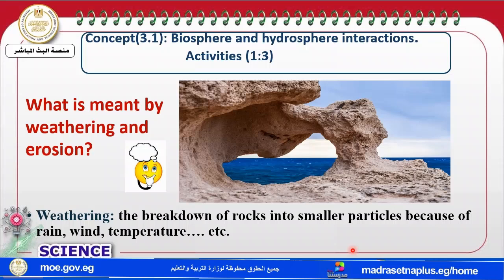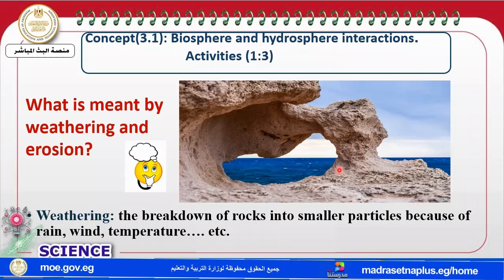All of these cause weathering, which means breaking down of rocks. No one can hammer this rock, but simply water beat down the rocks in this picture. So there is interaction between what? Look, water of the sea represents the hydrosphere and the rock represents the biosphere.